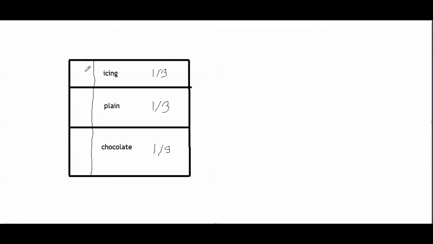Since the fractions in my sample match the fractions in the entire population, my sample over here is representative. This sample right here is representative of the entire cake. And this sample right here would give me a very accurate idea of what the entire cake tastes like. After I eat the sample, I'll know that the cake is 1/3 icing, 1/3 plain, and 1/3 chocolate.